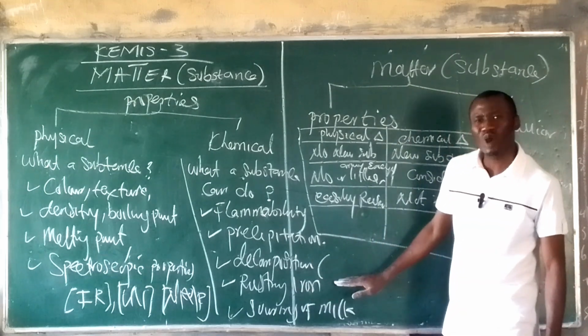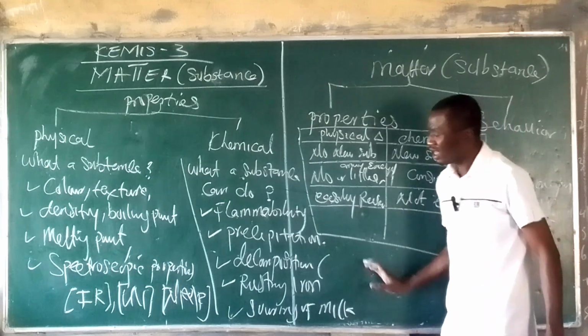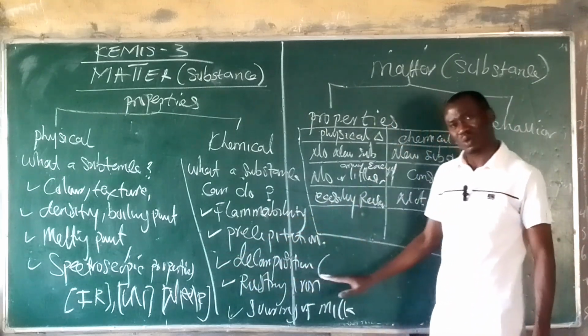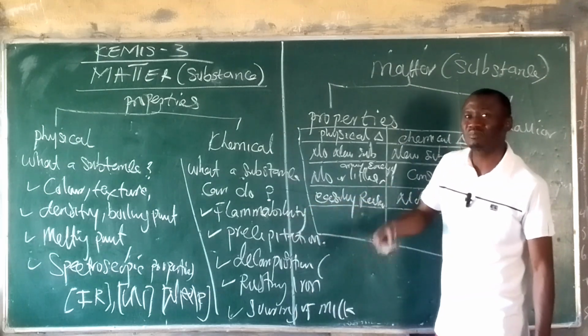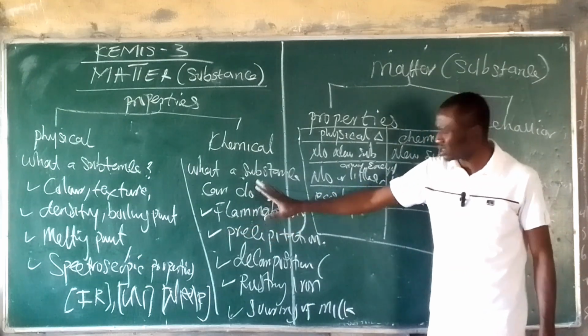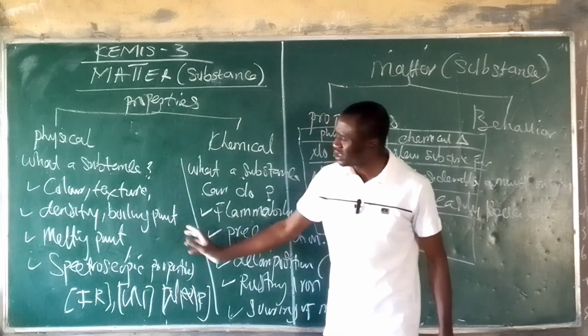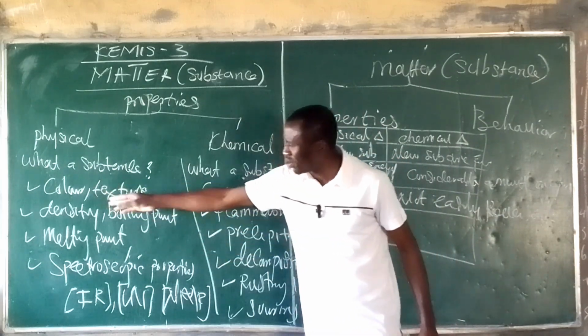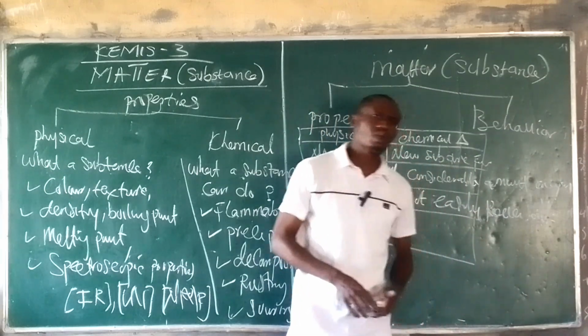When wood has decayed, or when organic matter has decayed, you cannot easily reverse those organic matters. When a material has been burned, you cannot easily recover the material again. This is under chemical change. And then the physical property, you can easily recover either the color, the texture, density, boiling point, or melting point. So this is what we're talking about.